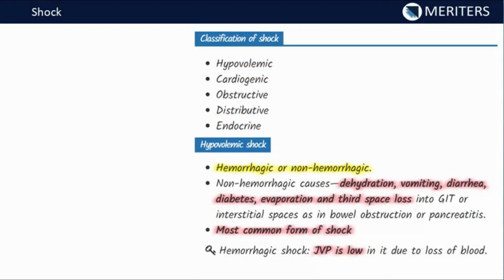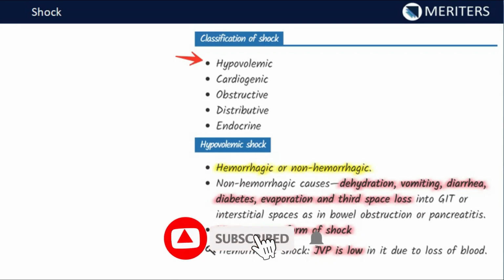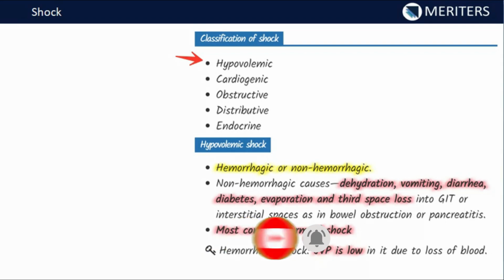Now let's see the various classifications of shock. The shock can be hypovolemic, as the name indicates. Hypo means less, volemic means the volume of blood has become less, or the volume of fluid has become less. Then cardiogenic, there is some problem with the cardiac tissue, that is the heart, and that's why the heart is not able to maintain the cardiac output, and that is leading to the shock state. Obstructive, because of the obstruction the tissues are not getting perfused. Then distributive and the endocrine cause. So all these causes we will be discussing in detail.